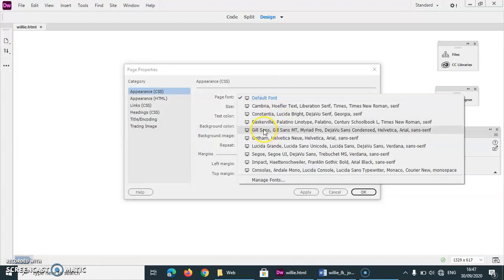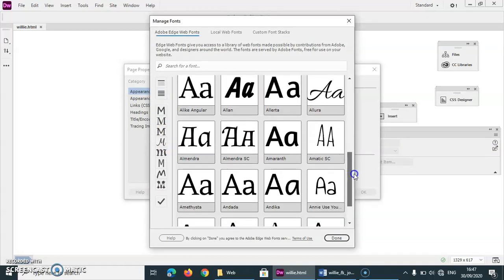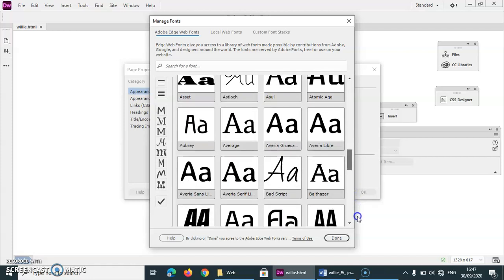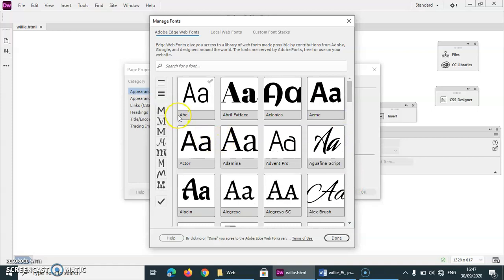font. I usually stick with the Gill Sans. We'll talk about fonts another time, but you can experiment with these. You can also go and choose different fonts if you want fancy fonts. Adobe has an online library and it sets a link to its library. So if you want something fancy, go ahead. I'm just sticking to my own.